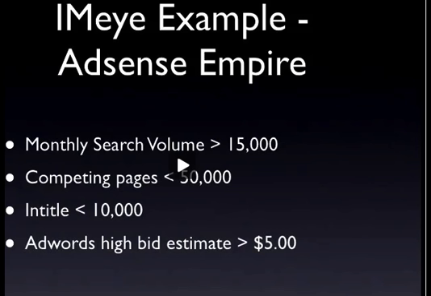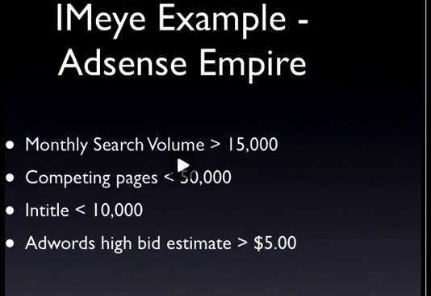Now, if I'm just doing something like SEO, those are the things right there that I would be looking at. And I'd want to build my site for my product or whatever using those kind of parameters maybe. But with AdSense, we also care about the AdWords that are going on the page.